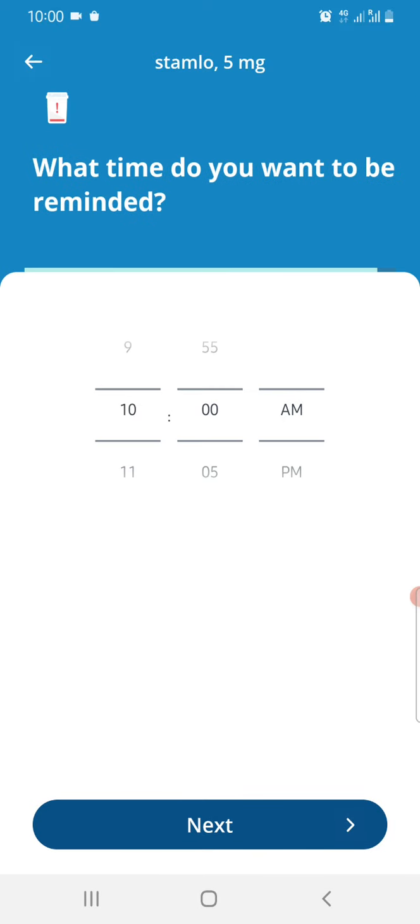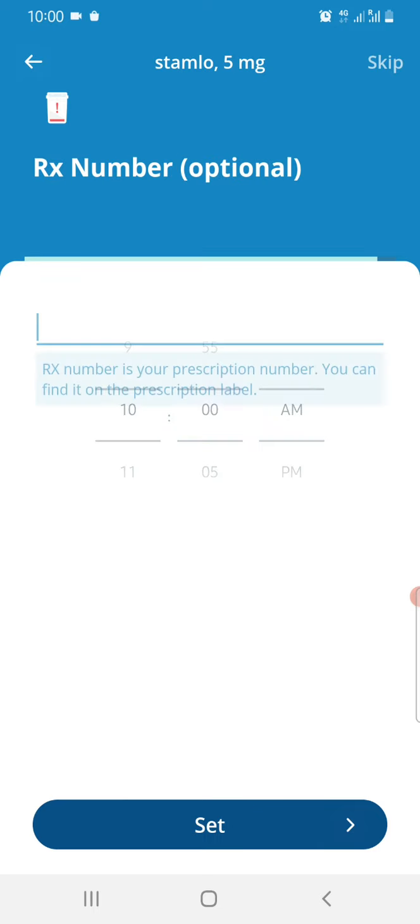Then it asks what time do you want to be reminded. So I assume 10 a.m. is fine. 9 a.m. I'll take my medicine, and 10 a.m. I should be getting reminded. So it asks for this RX number, that is the prescription number, which is also a thing which you can skip. So I am going to skip it.